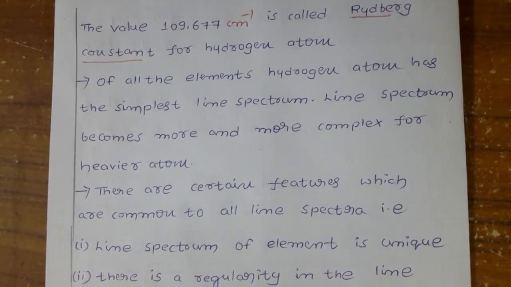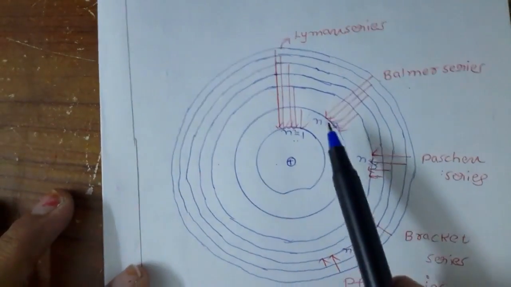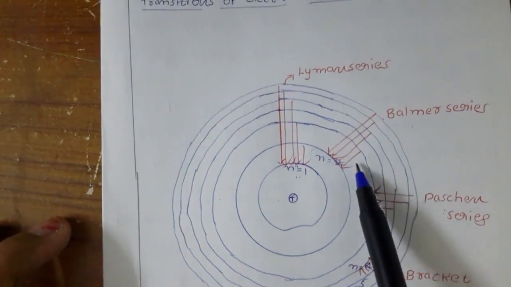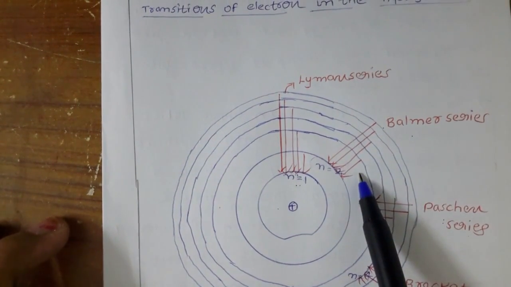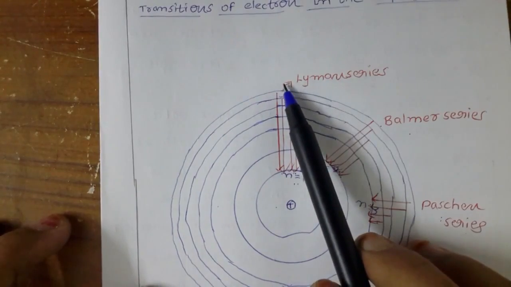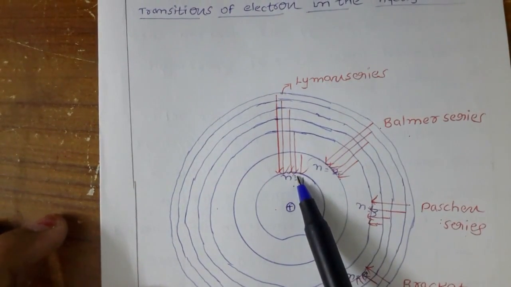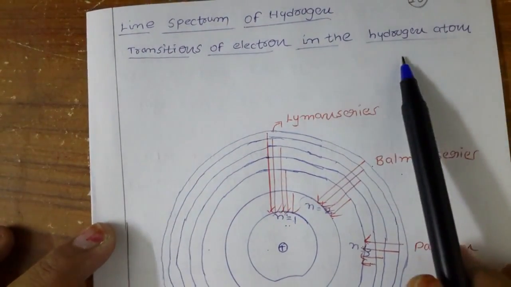Now maybe you understand the meaning of discontinuous. We are getting some lines, so it's called a line spectrum and the lines are discontinuous. It's an emission spectrum because the electron from the upper orbit goes down and emits some energy. So the hydrogen spectrum, as we discussed, is a discontinuous line emission spectrum.